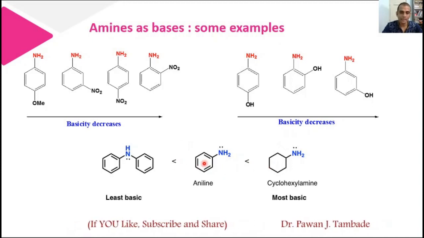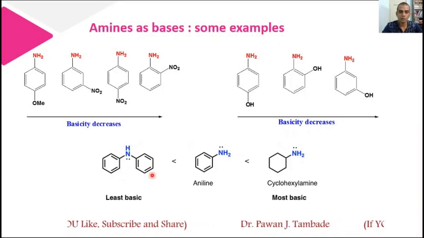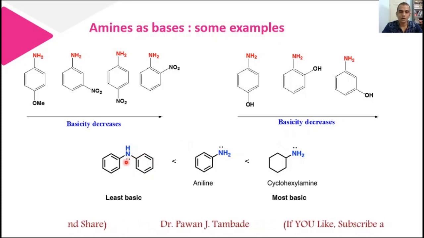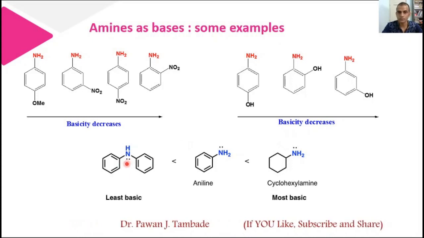If we compare aniline and diphenylamine, in diphenylamine two aromatic rings are attached to nitrogen, and both rings will exert their effect, and thus the lone pair of electrons on this nitrogen is not easily available for the purpose of donation. So this is least basic among these three.